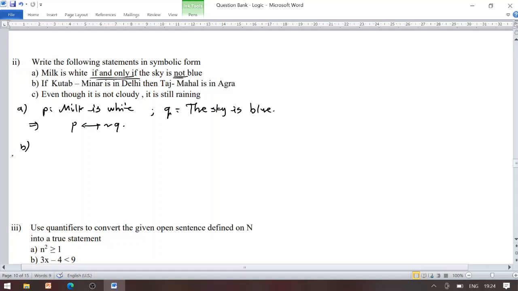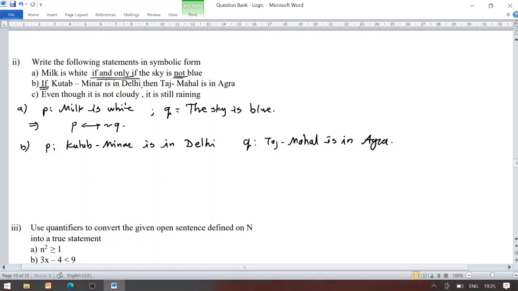Look at the second compound statement. If Qutub Minar is in Delhi, then Taj Mahal is in Agra. So P to be a statement, Qutub Minar is in Delhi, and Q to be a statement, Taj Mahal is in Agra. Now look once carefully. So here both the simple statements are compounded by using the words if then, meaning the conditional statement.